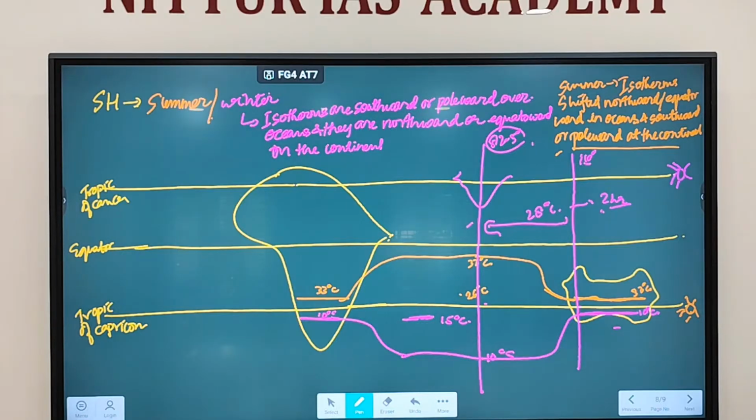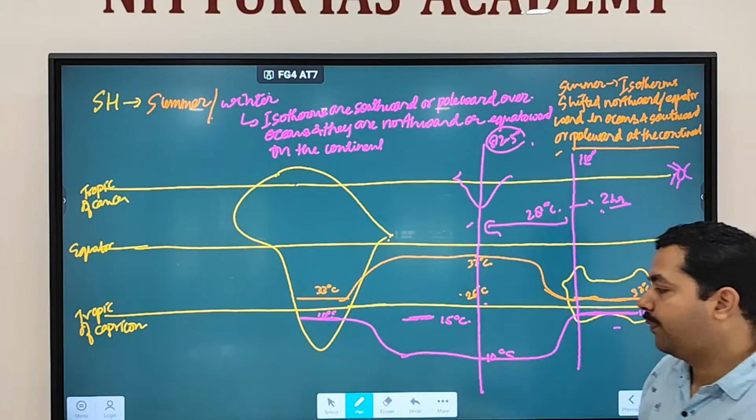Fine. So this is all about the different things that you have to keep in mind with regard to isotherm, with regard to temperature distributions, etc. Any doubt regarding this one?